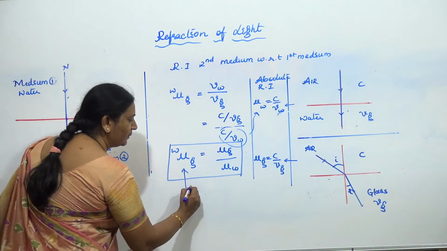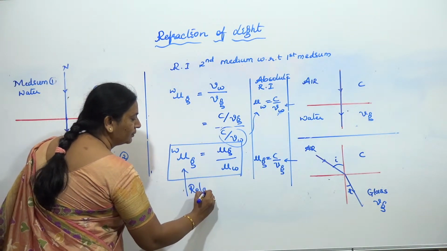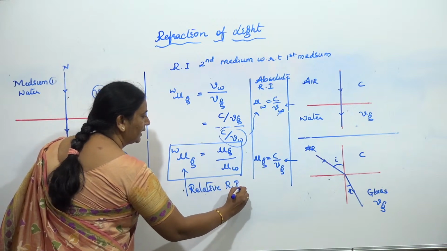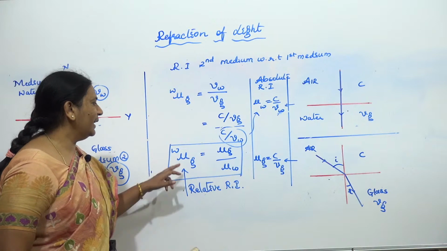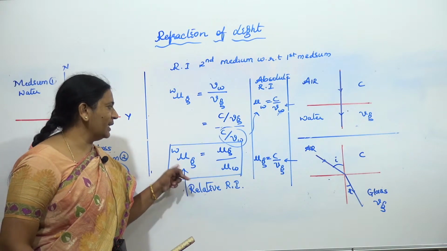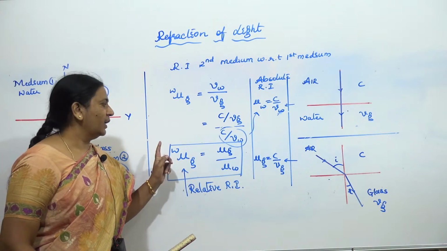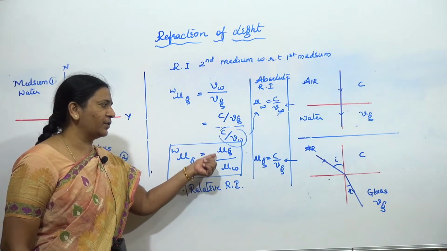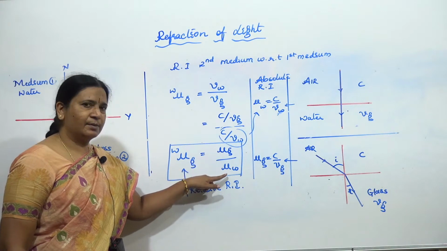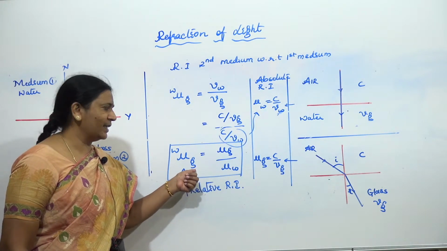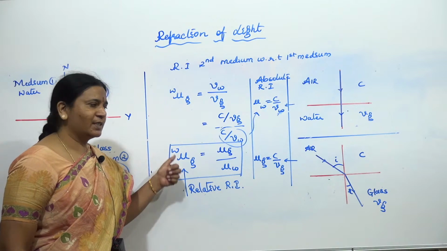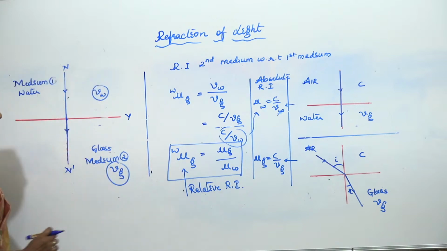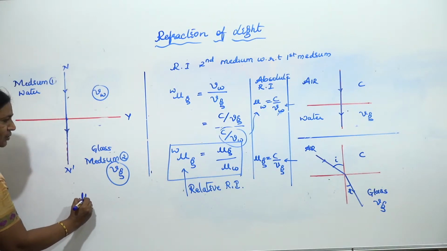What do we call this one? Relative refractive index. So the relative refractive index of glass with respect to what? Water. How can you write this in terms of their absolute refractive indices? You write glass by water. Glass is the second medium, water is the first medium. So then what I can do is generalize it; I can write the generalized equation as the refractive index of, or I'll write here.